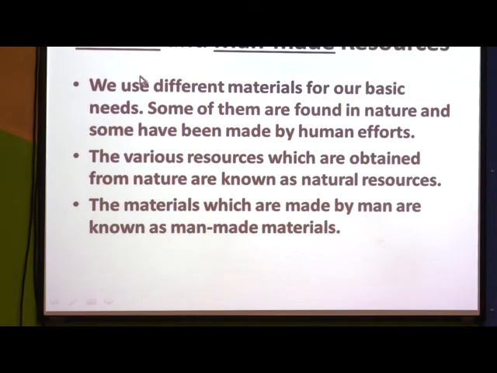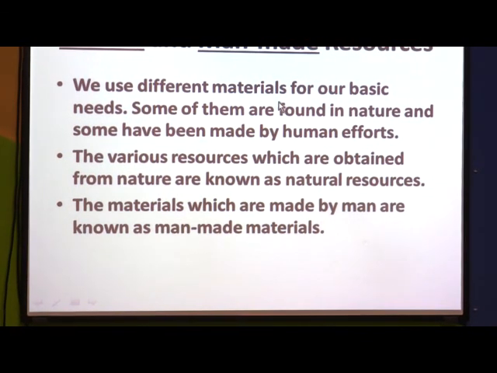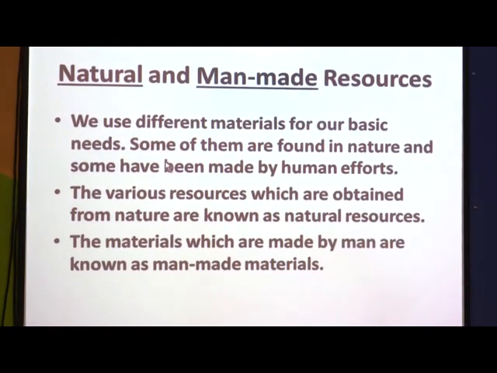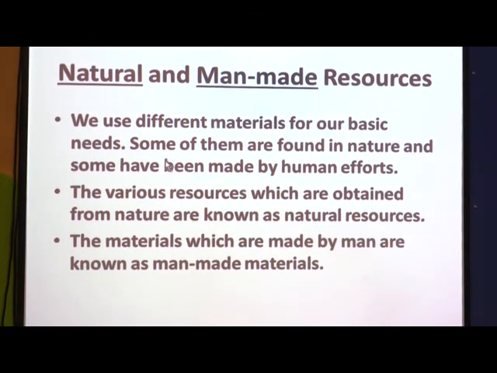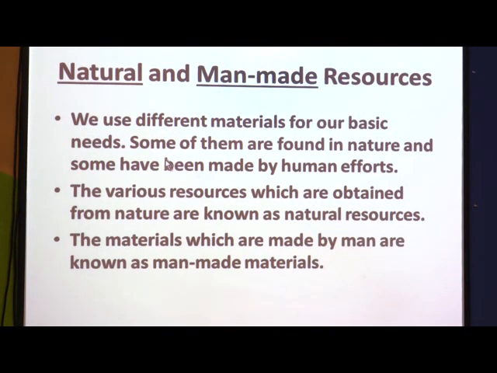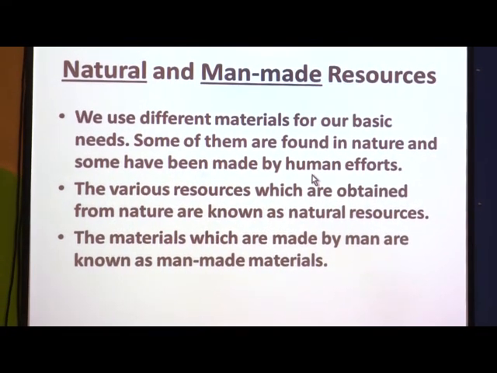So, we will begin with natural and man-made resources. Let us see what natural and man-made resources are. We use different materials for our basic needs. Some of them are found in nature and some have been made by human efforts. Whatever things we use, some we get from nature and some are made by man.